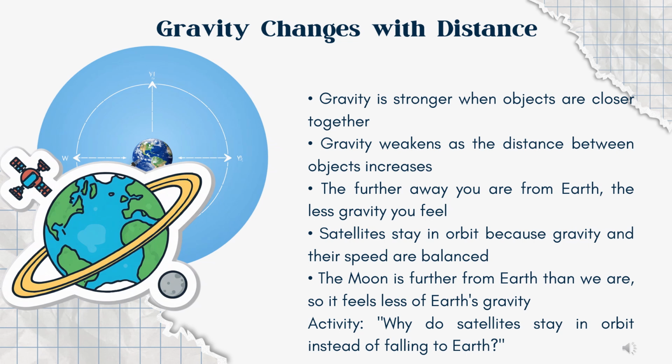Scientists carefully calculate these distances when launching satellites into space. If a satellite is too low, it may fall back to Earth. If it's too high, gravity may not hold it in the correct orbit. Can you think of why GPS satellites need to stay in very specific positions around Earth? Distance plays an important role in how gravity works throughout the universe.